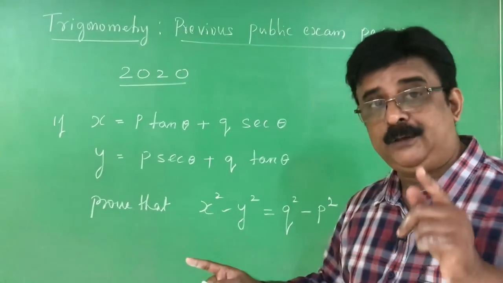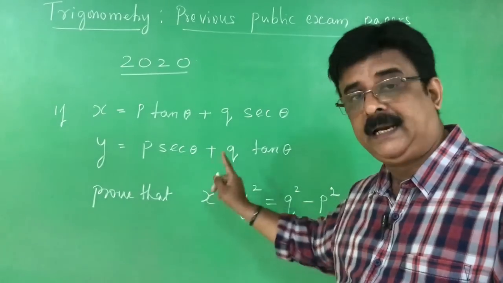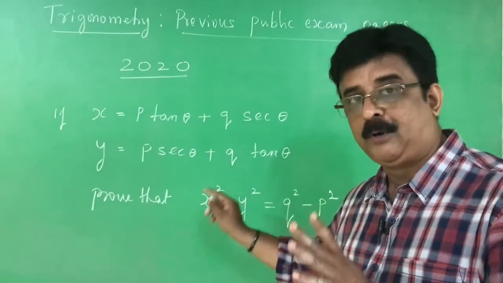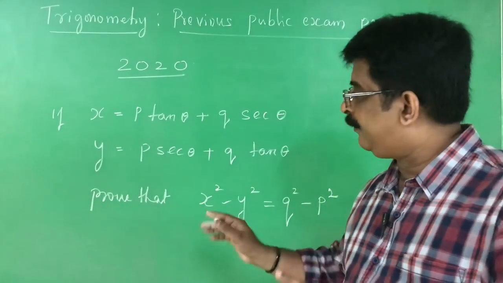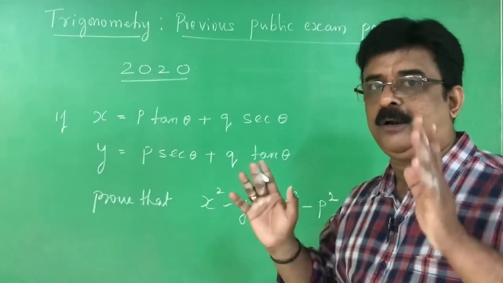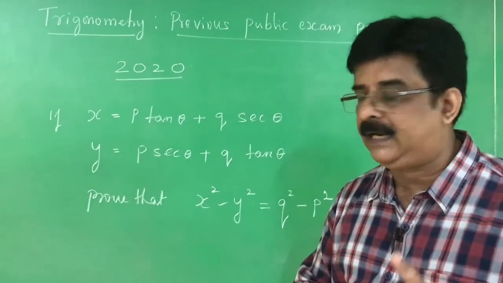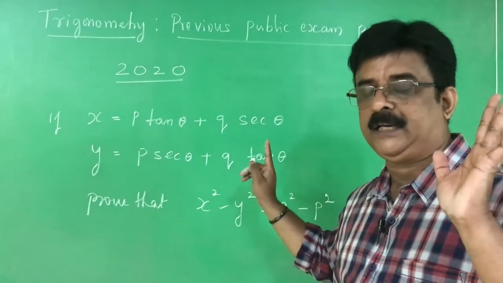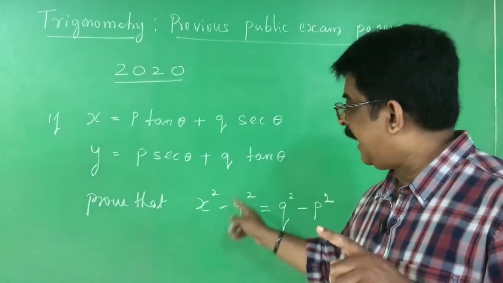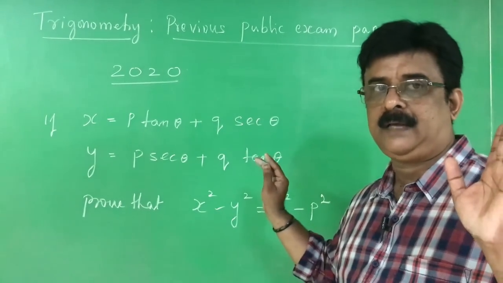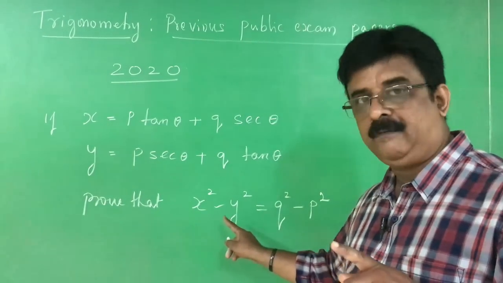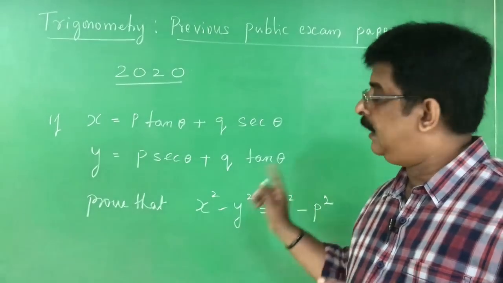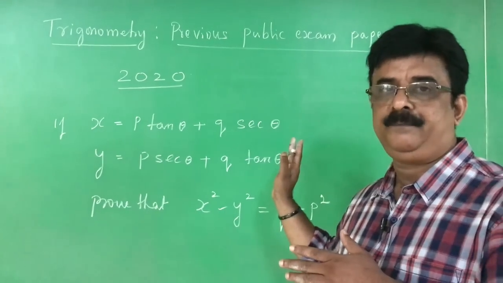If your child is able to solve this independently, then she or he is capable of solving the problems of the public examination paper. If not, they require lots and lots of practice. I repeat once again, ask them to solve this problem by switching off the video. If they are able to solve it, happy. If they are not able to solve it, make them see the video again from the beginning. After that let them see the video.